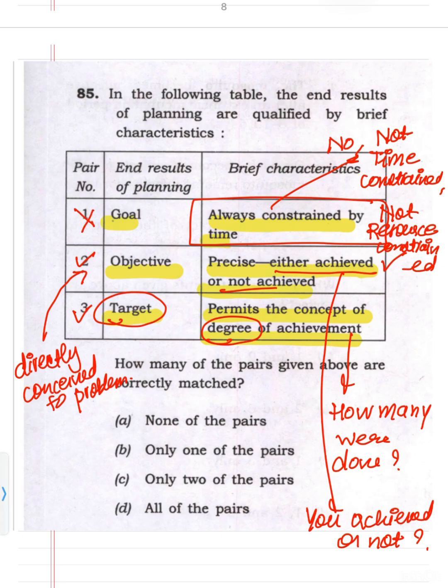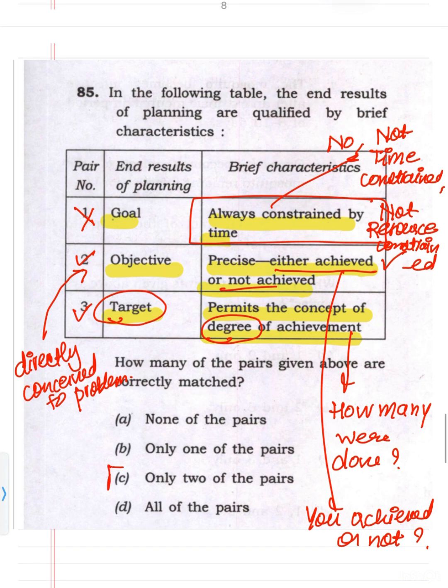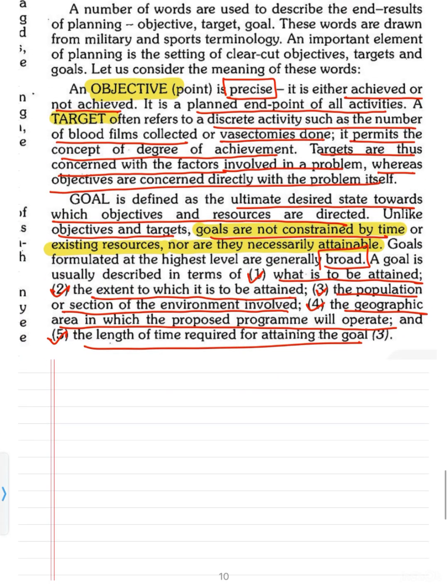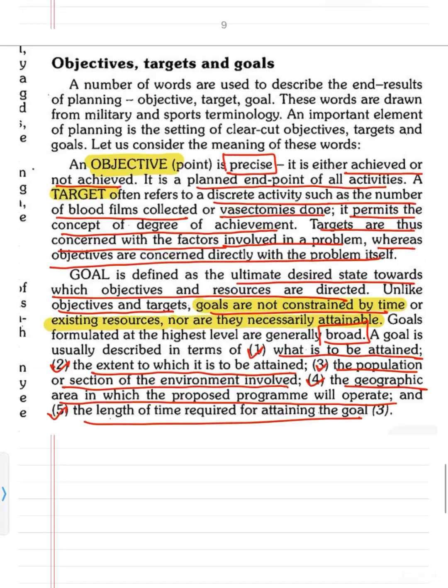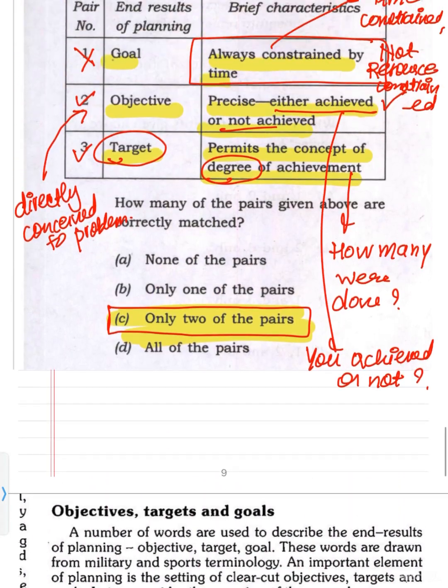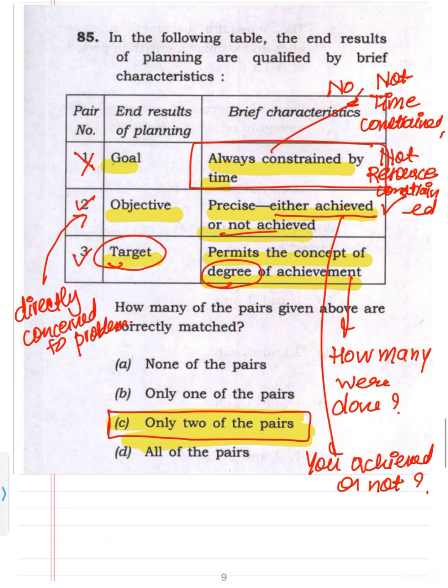It is not constrained by time. So the second and third are correct. So the answer will be C. Only 2 of the pairs are correct. A goal is not constrained by time. It is not constrained by resources, and even if it may not be attained, the government knows that it is not possible to be achieved in the near term. Even then, the government can make this goal. So this was about